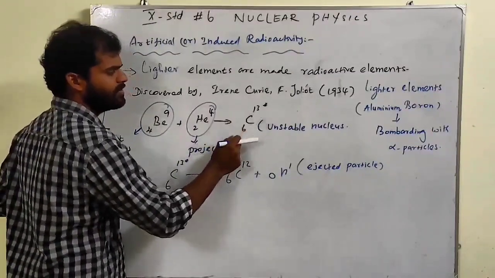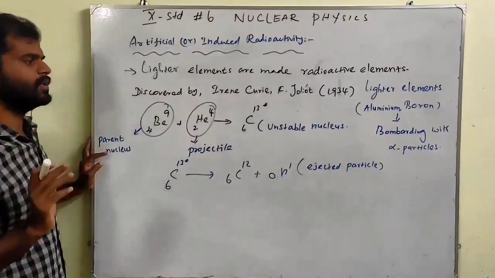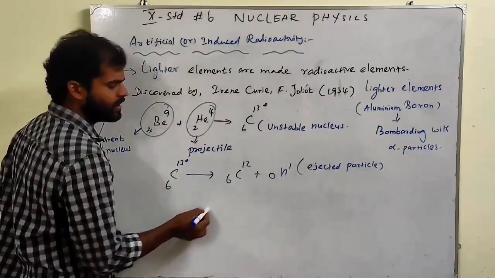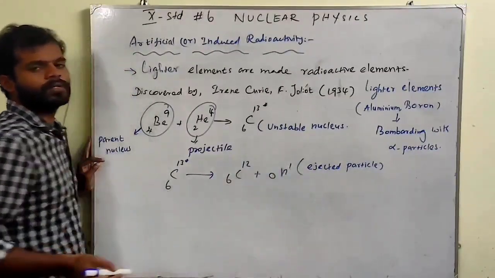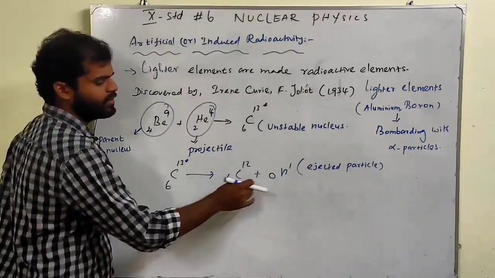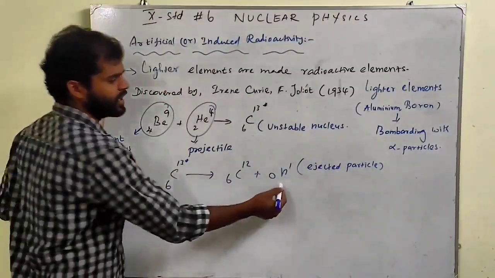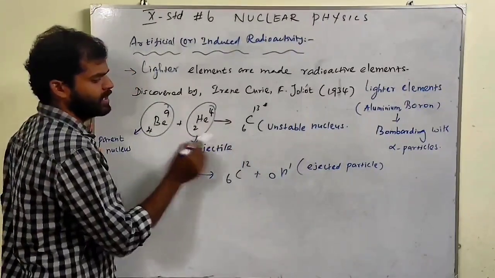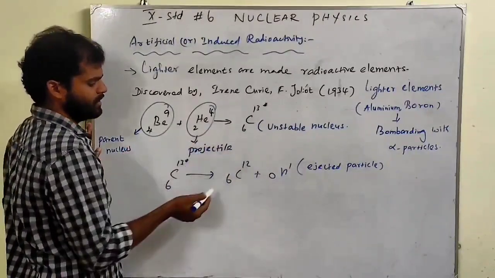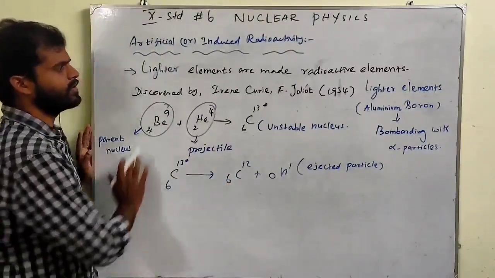So this carbon-13 is the unstable nucleus. Whenever you see the star, they will call it an unstable nucleus, right? That unstable nucleus again becomes a stable nucleus. During this time they will emit radiations. That's it. So we get the stable nucleus plus the ejected particle. This is called the projectile, this is the ejected particle. This is the parent nucleus and this is the daughter nucleus. So after the process we will get the daughter nucleus. So this is the process.